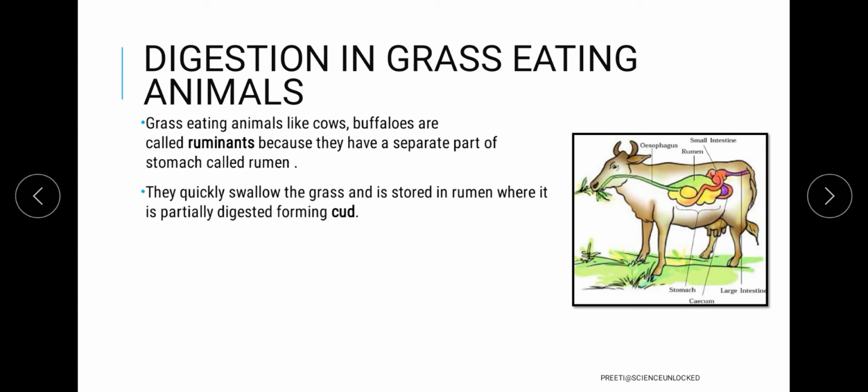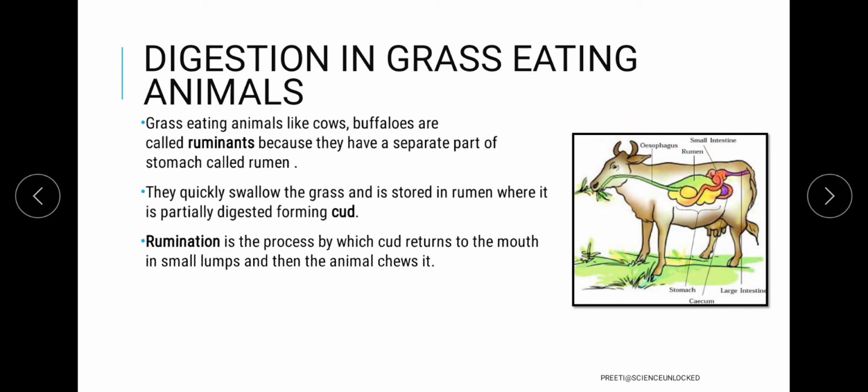Now what happens in the case of ruminants is there is a proper process called rumination, where the animal consumes the food quickly, and ultimately makes a small cud of the food that it has taken.